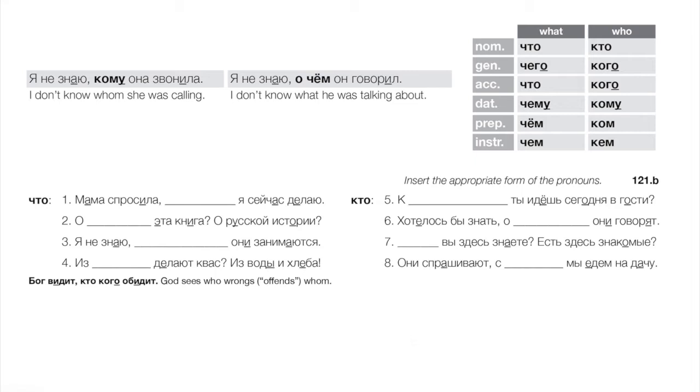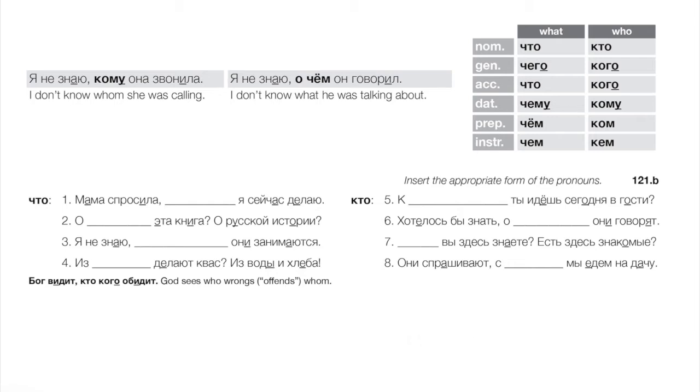Number two, about what is this book? About Russian history, okay? That's going to call for prepositional. О чем эта книга? О русской истории? Number three, I don't know with what they occupy themselves, okay? Remember, заниматься takes the instrumental, right? And literally, заниматься means to occupy oneself with something, right? So we just need что in the instrumental. Я не знаю, чем они занимаются.